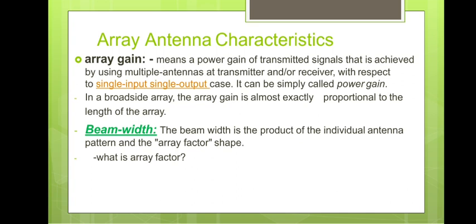Now the beam width. The beam width is the product of the individual antenna pattern and the array factor. So how are we going to find the beam width in the array? You need to take the product of the two. First you have to find the individual antenna pattern, and then the array factor. These two you consider, then you will get the beam width.